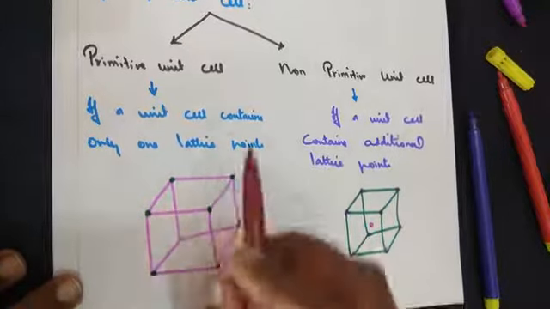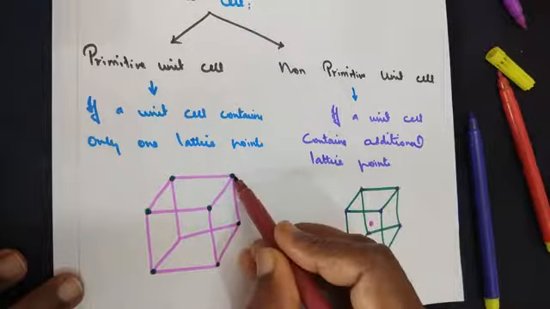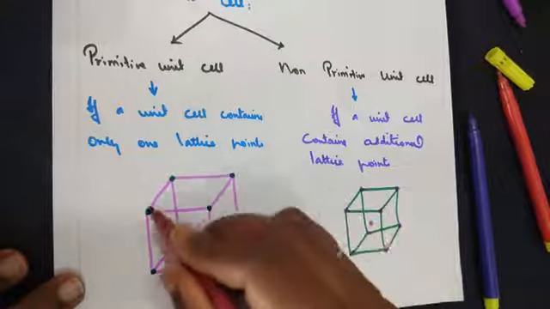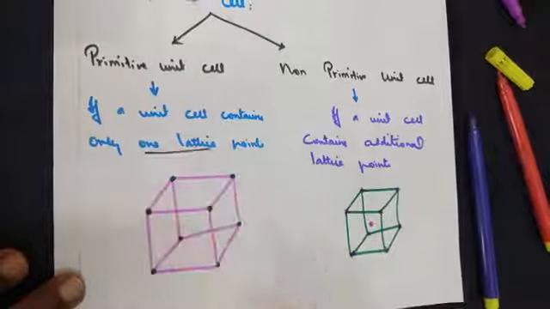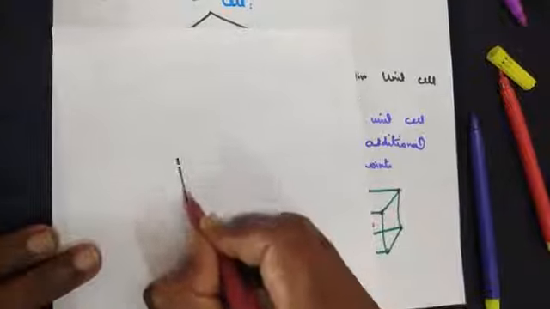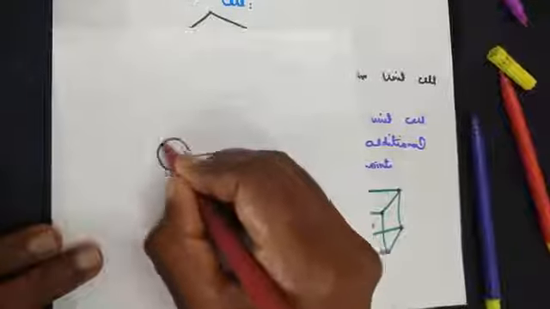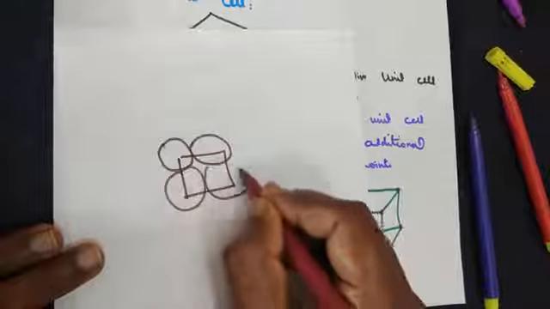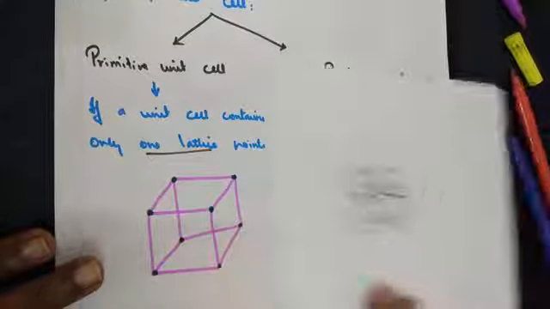Now you can see, I told you the meaning of lattice point. How many points are available in the structure? In this case, you can see 1, 2, 3, 4, 5, 6, 7, 8. But what do we say here? Only 1 lattice point. Let's explain this point here. Suppose I take this to be the structure. Now, let's take it as atoms. It has 4 atoms, all 4 corners, each corner is bonded.